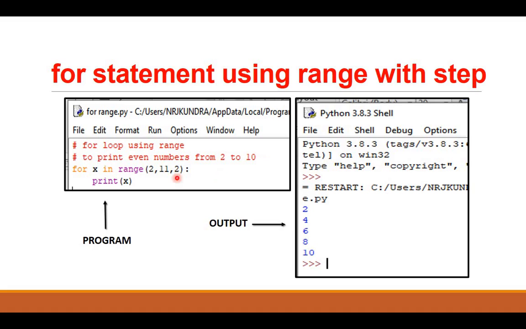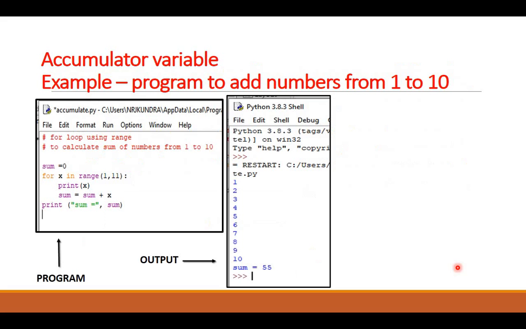So what type of loop have I used? For x in range 2, 11, 2. This is the initial value because we have to start printing from 2. Then we have to go till 10. So the last value I have taken one more, that is 11. And I have to increase the value by 2 each time. So I have taken the step value as 2. And then I am printing the values generated. Now let us see the output. What values are generated? 2, 4, 6, 8, 10. So this way you can change the step value and get the desired output.